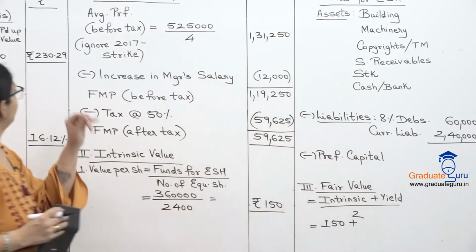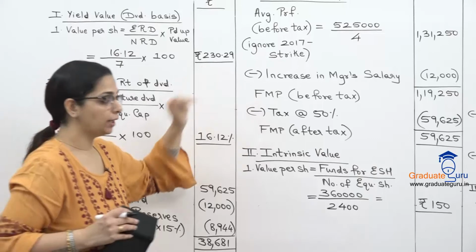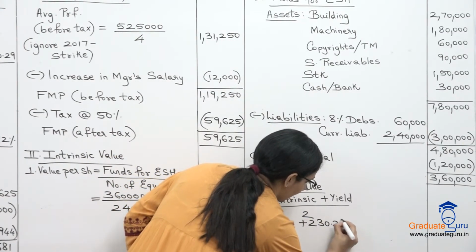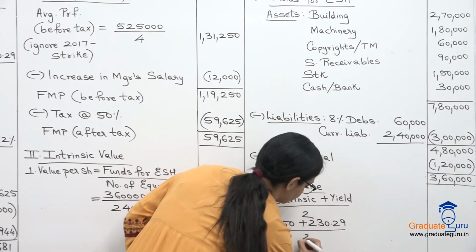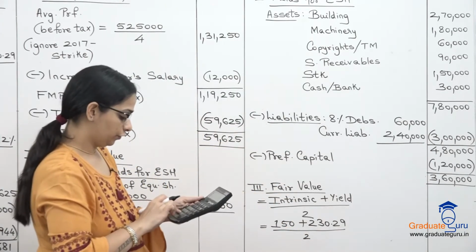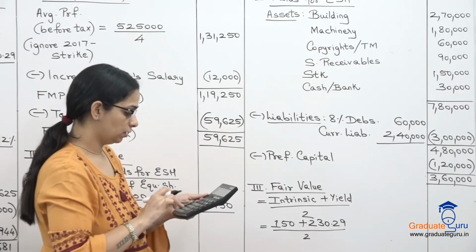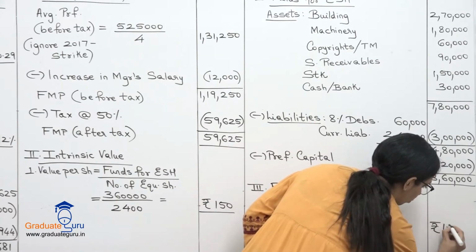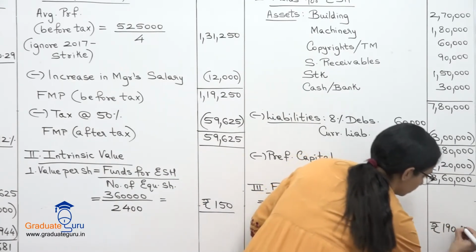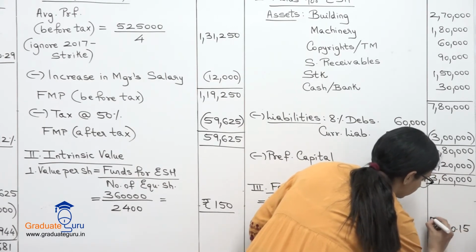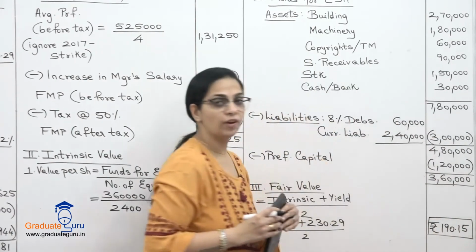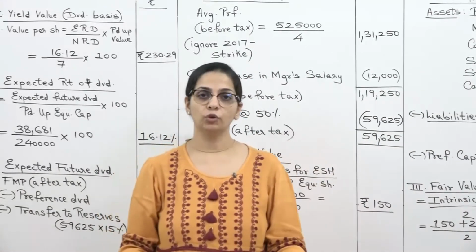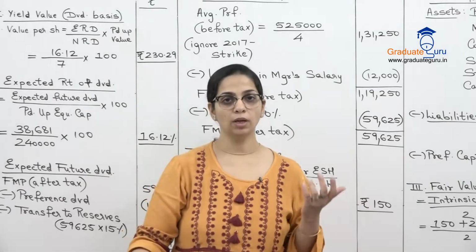Yield value from our first part 230.29 and divide by 2. So 150 plus 230.29 divided by 2, we get 190.15. That is our fair value. Basically, we are getting 190.145. I am rounding it off to 190.15. Take this down and then we go ahead.